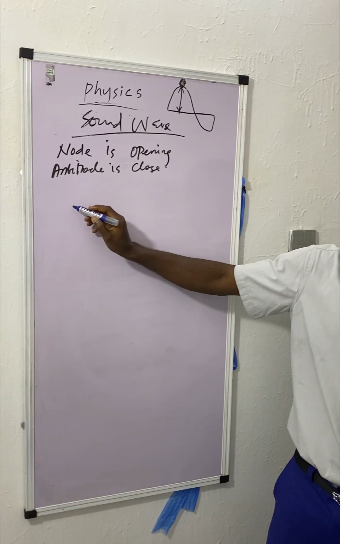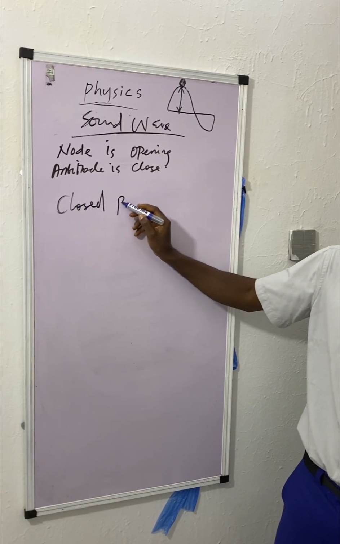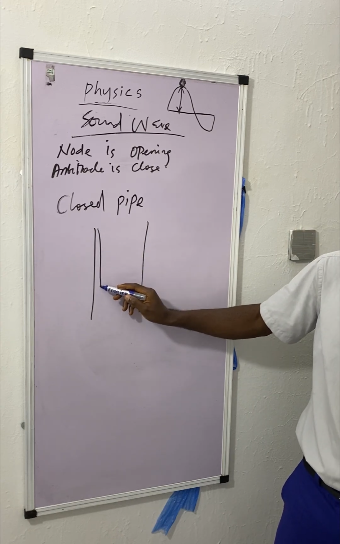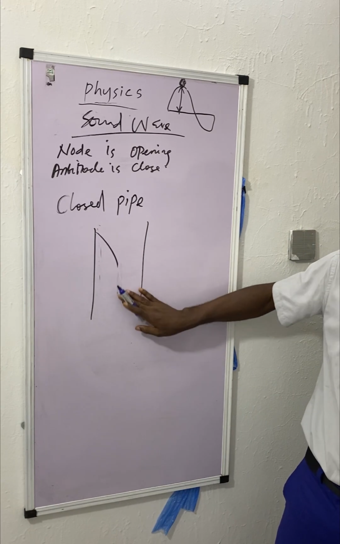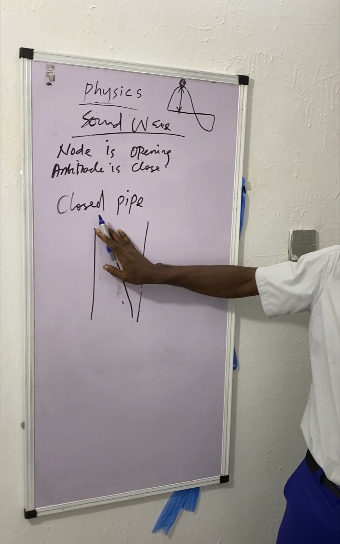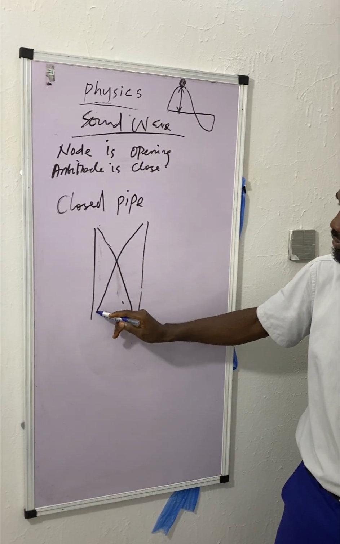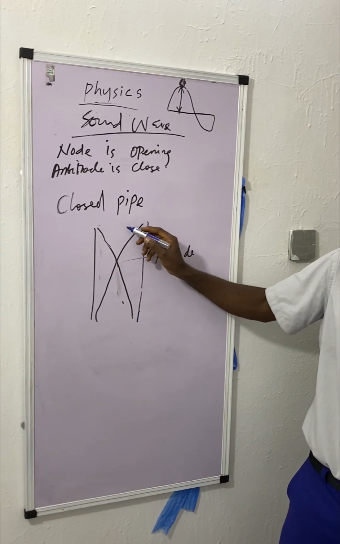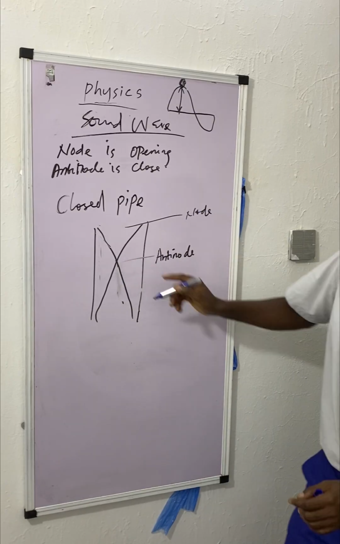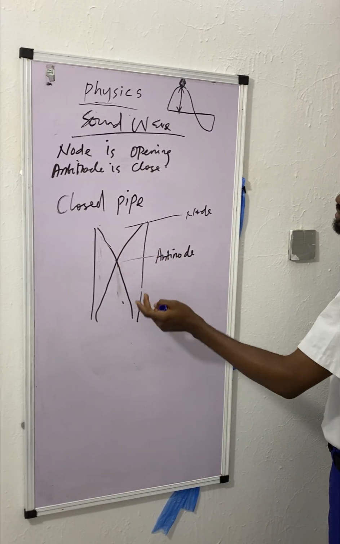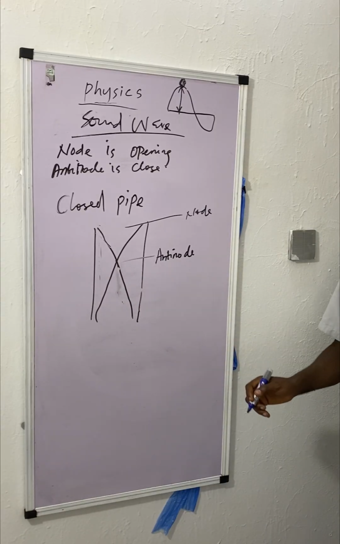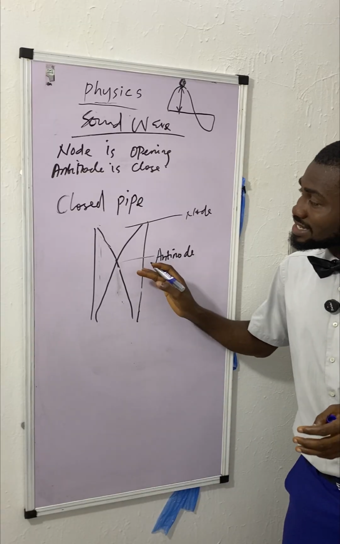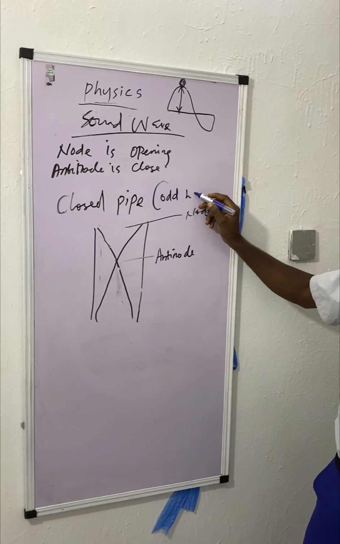For example, let's draw the closed pipe first of all. This is a closed pipe. Here is the antinode, and here is the node. You can see that the node is open, but the antinode is found inside where the pipe is closed. This one is the antinode, the closed blockage, and the node is open. So remember, this is odd numbers, or odd harmonics.